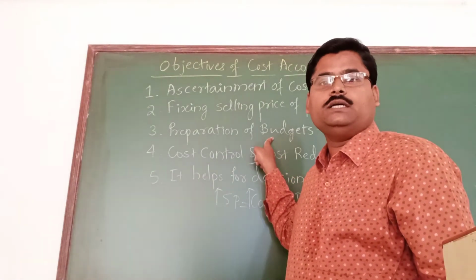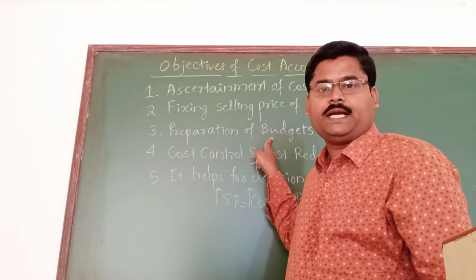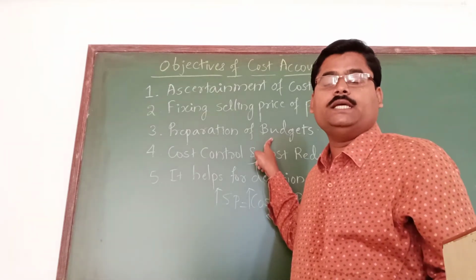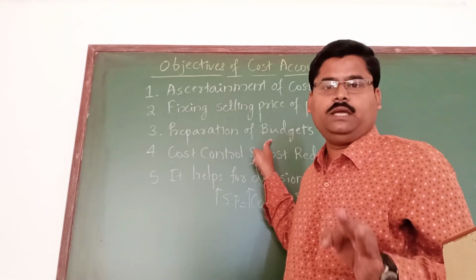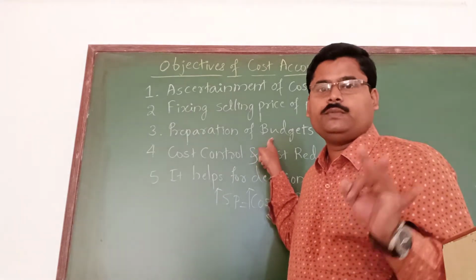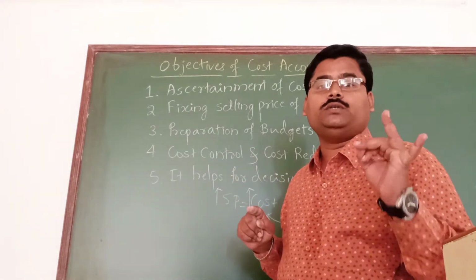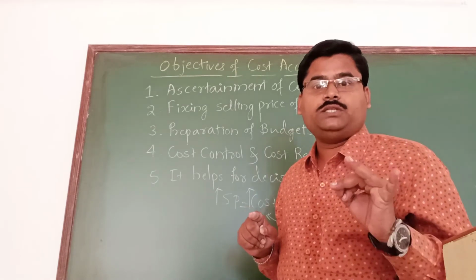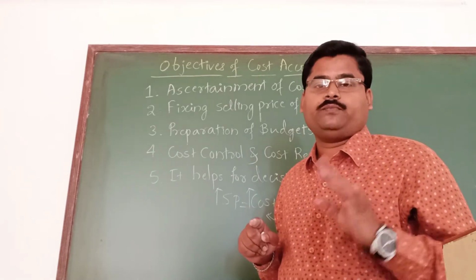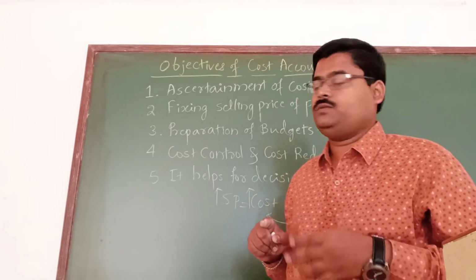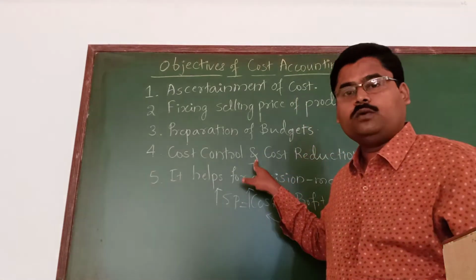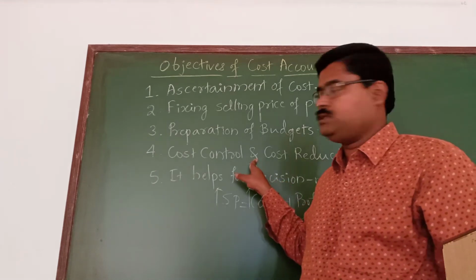The reason is that they want to determine the standard cost, and second, they can make a comparison between the standard cost and the actual cost. Third, they want to take corrective measures, corrective actions. And fourth, they want to minimize the cost. For that, they prepare a number of budgets.